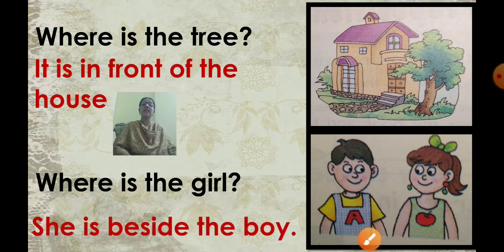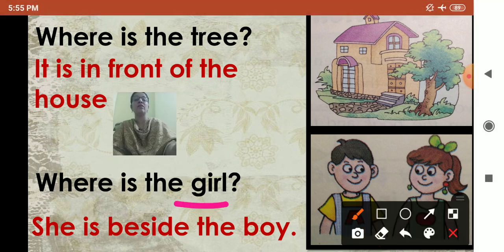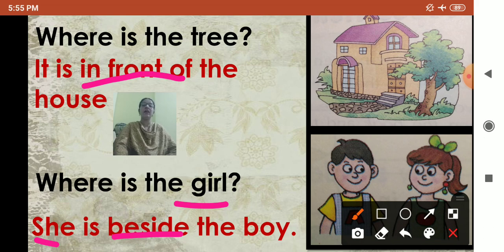She is beside the boy. Where is the girl? She is beside the boy. In place of girl, we have used she. Okay. And which word tells the position of the girl? Beside. And which word tells the position of the tree? In front of. Okay? Understood? Okay.